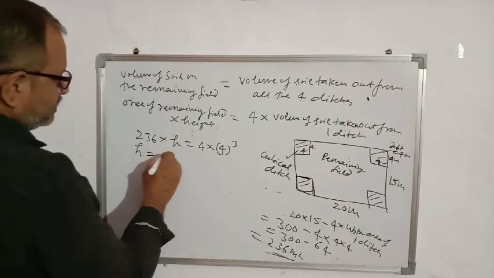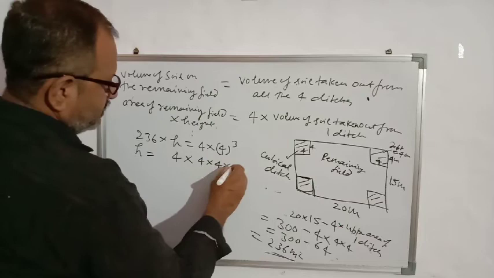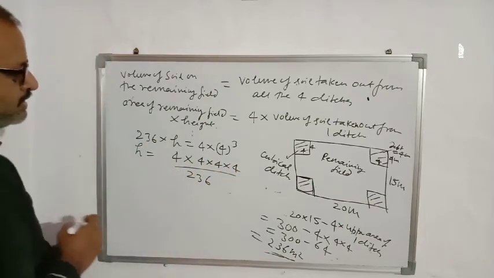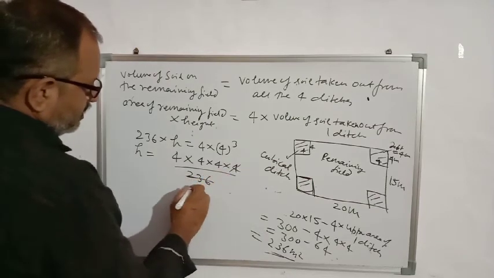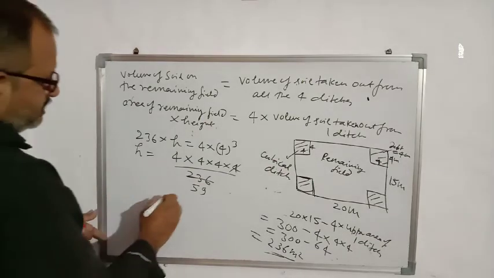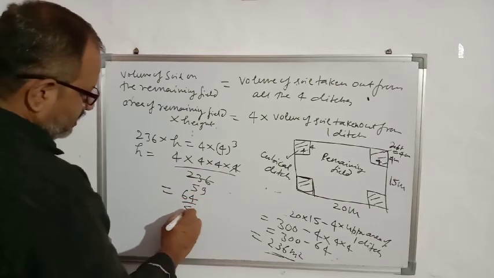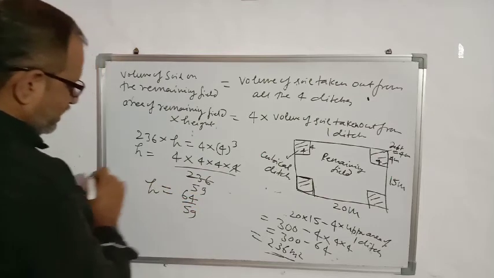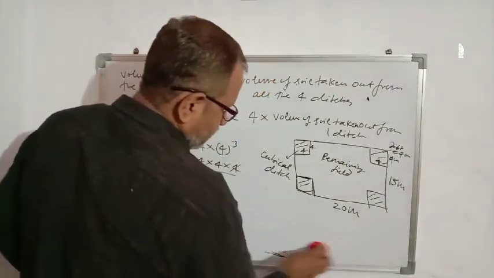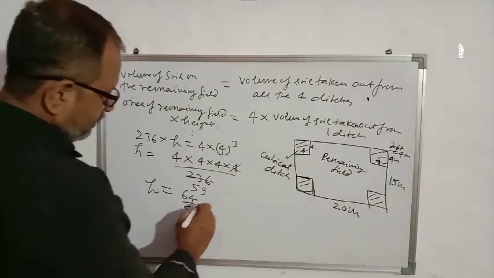So what will be h? 4 into 4 cube, that is 4 into 4 into 4, which is 64, divided by 236. So h is 64 upon 59.